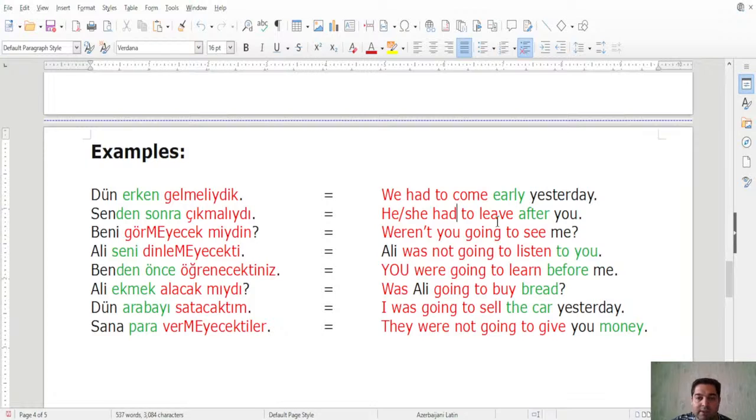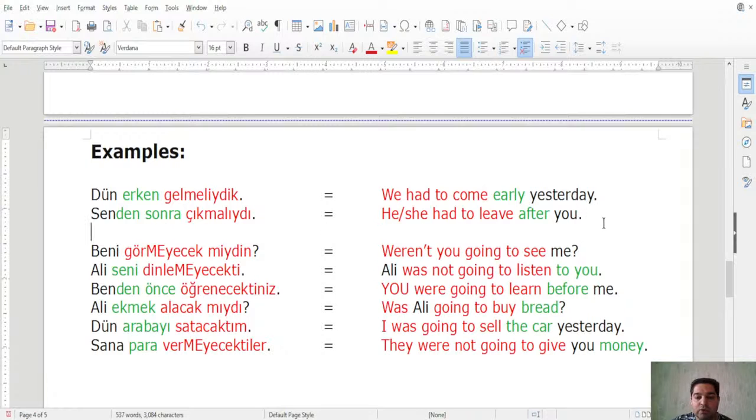Basically the past tense of must, have to, or even should. I leave the should aside for now, just to not confuse you, because the past tense of should will still be should, right? But still, let's think of this as the past tense of must and have to.